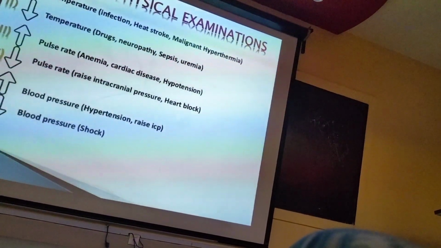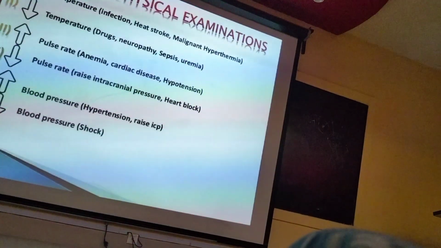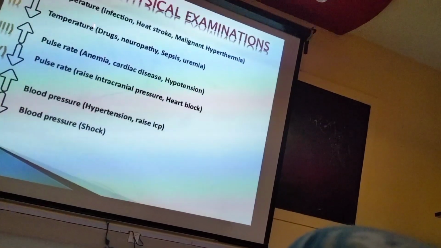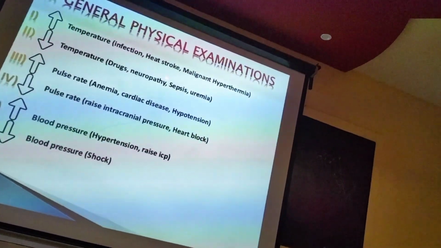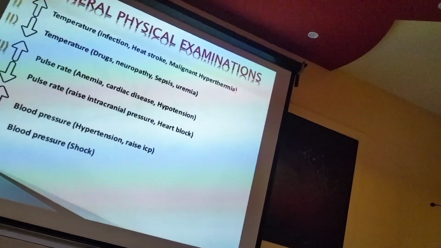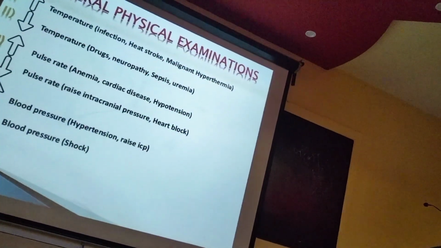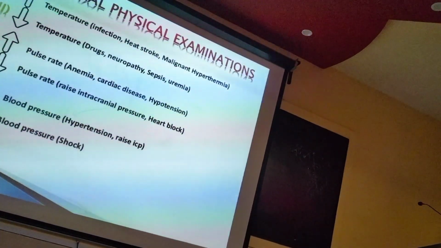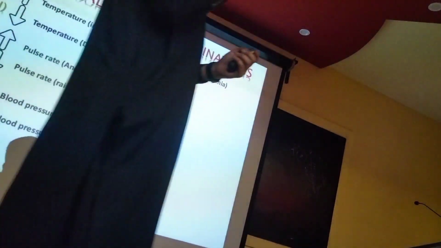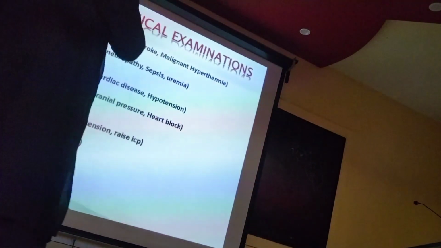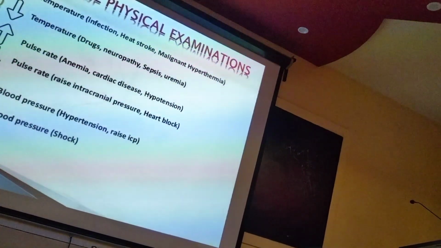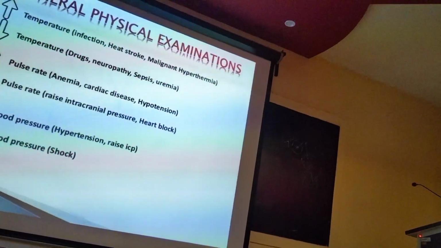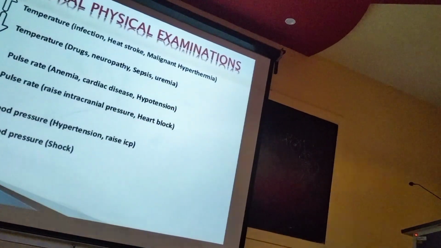Okay, general physical examination. If you examine the patient and the temperature is increased, think of infection, think of heat stroke, and think of malignant hyperthermia. What is malignant hyperthermia? A side effect of drugs. Very good. So in malignant hyperthermia, the temperature is raised, and the reason is the overdose of succinylcholine. So malignant hyperthermia is a complication of anesthetic drugs.